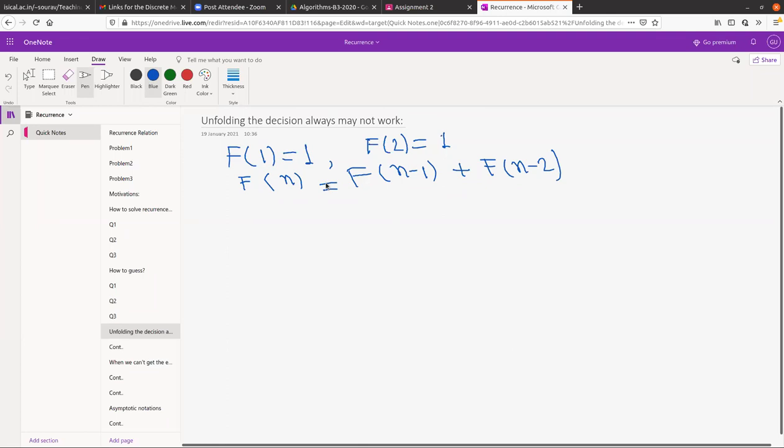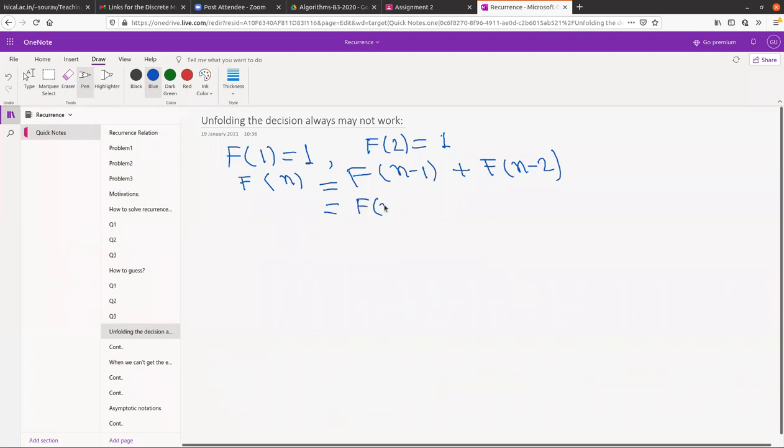It will be exponential actually. No, not really. At least from here we cannot see that this is exponential. This is just addition of the previous two terms. But let us take some time and try to unfold this thing.